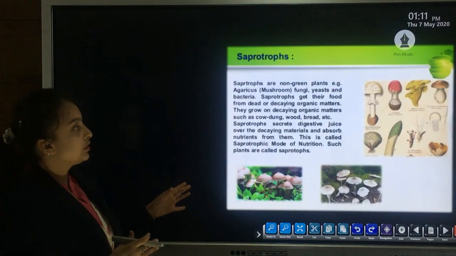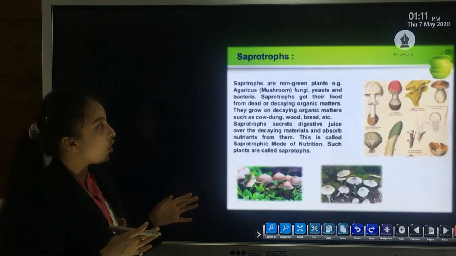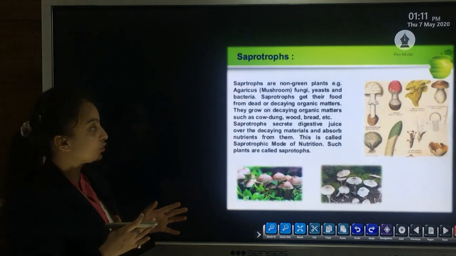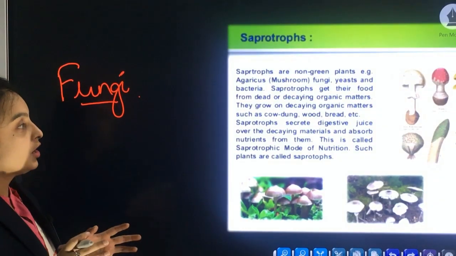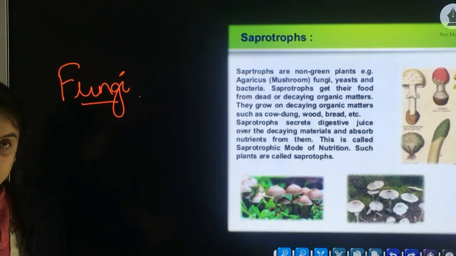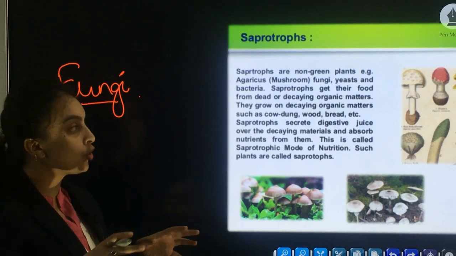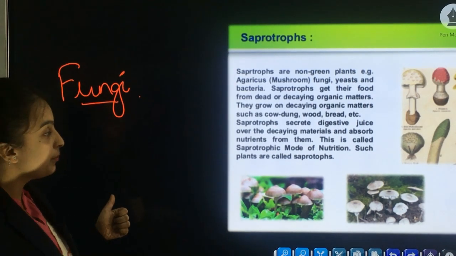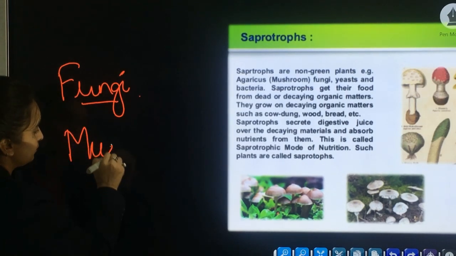As you can see here, saprotrophs are non-green plants. These plants derive their nutrition from dead and decaying organic matter, and they grow around those areas which are filled with dead and decaying matter. The examples are mushrooms.